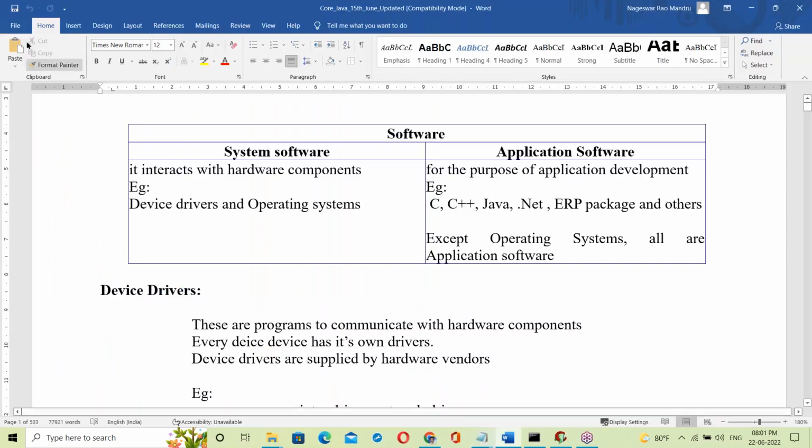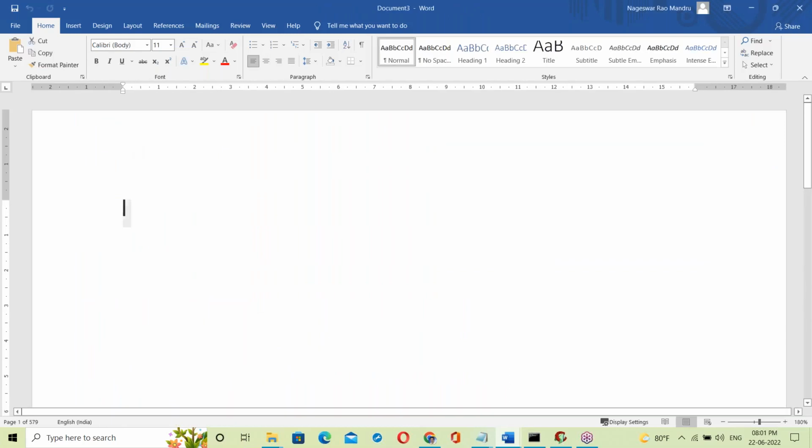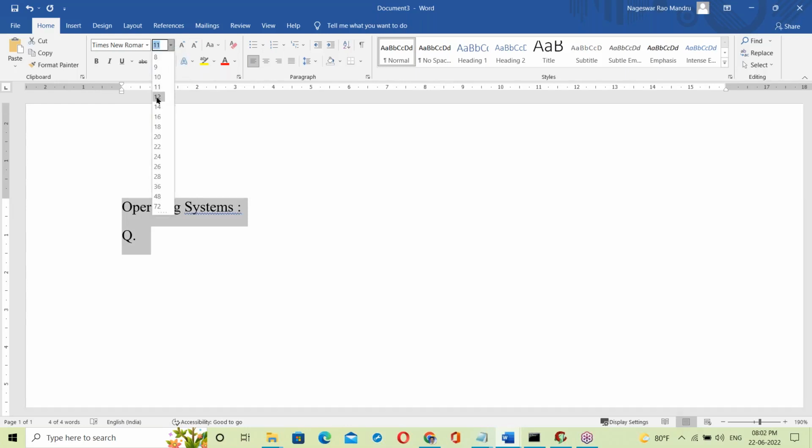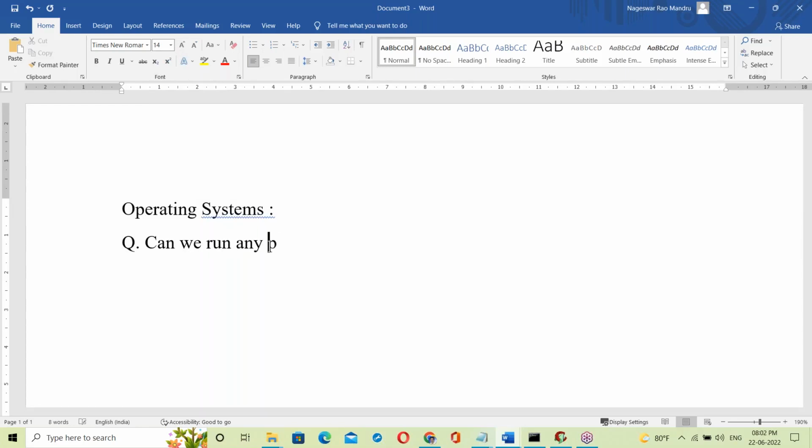About operating systems. Some question for you guys. Can we run any program without OS? Your answer, yes or no? Anyone, can you answer this? Can we run any program without OS?